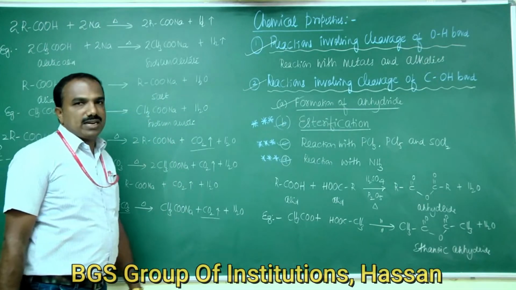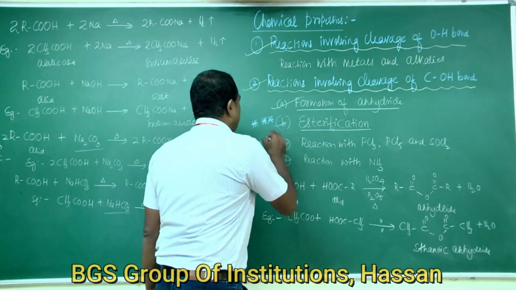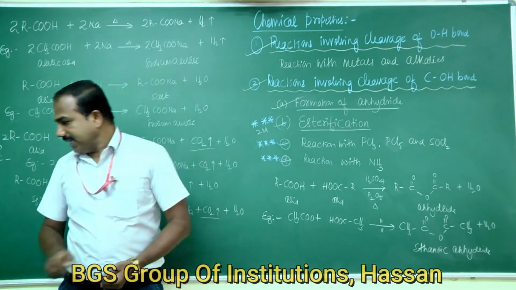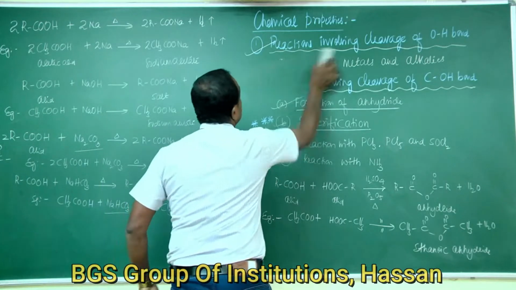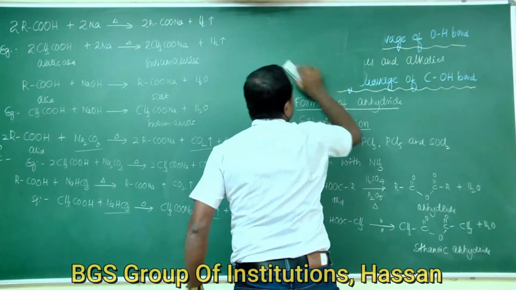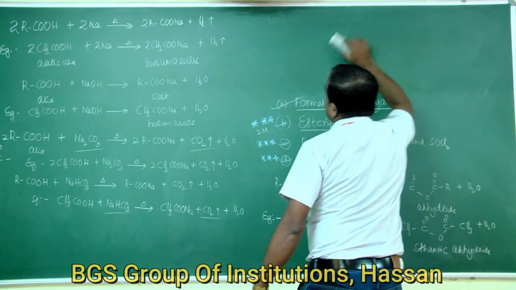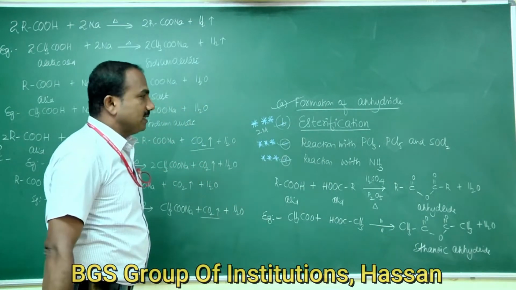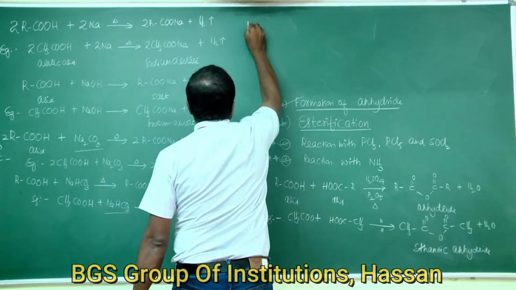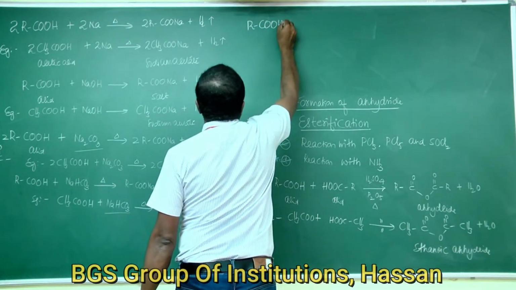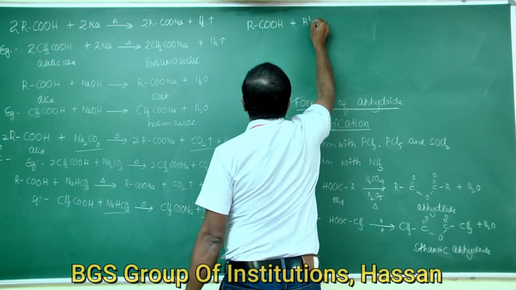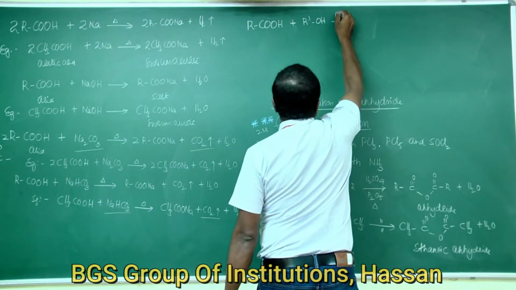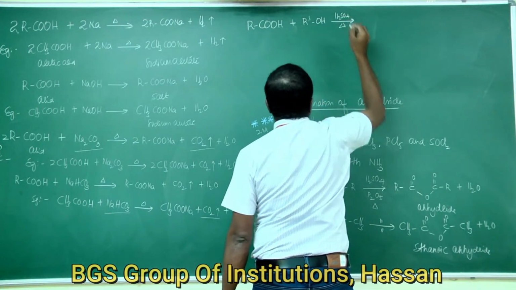Explain esterification reaction. Already they have asked this in the annual examination for 2 marks. Esterification reaction: carboxylic acid reacts with alcohol in presence of mineral acids such as concentrated sulfuric acid.